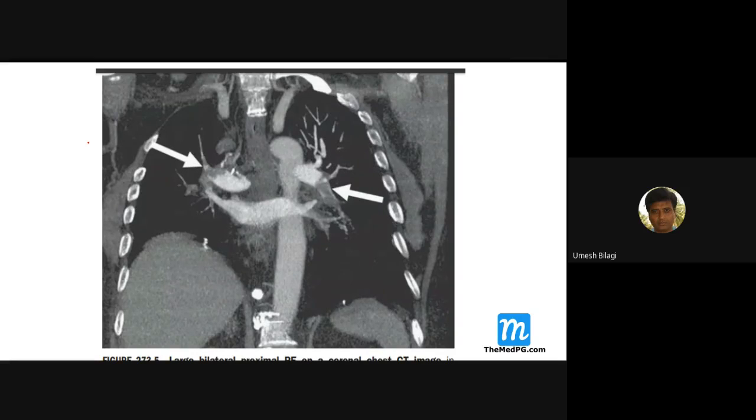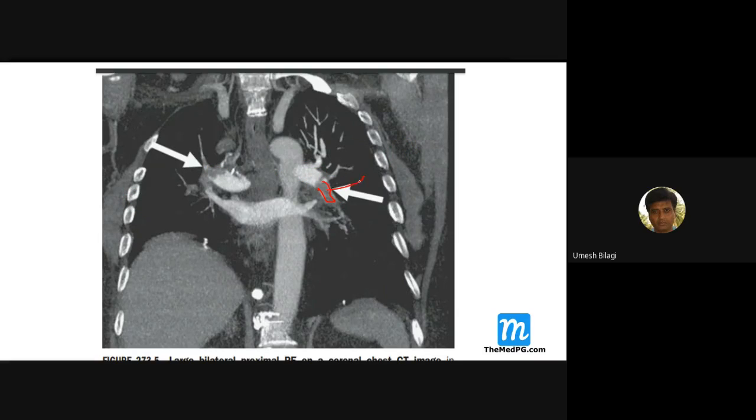Now this is a CT scan. What is this vessel? From the RV, this is the left pulmonary artery, and this one is the right pulmonary artery, and you are seeing a clot here, a filling defect.